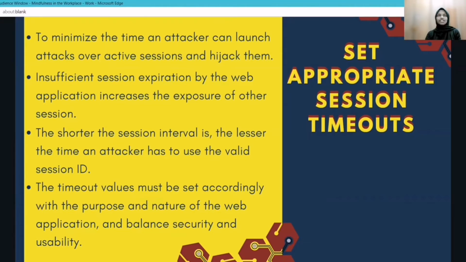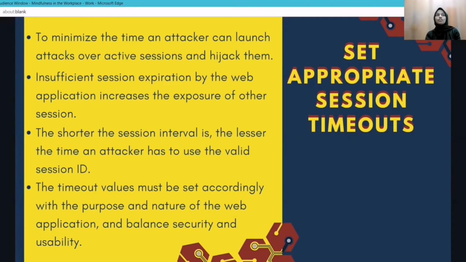So the next recommendation for Finding 1 is to set a proper session timeout. We can do session timeout in this case. It is to minimize the time an attacker can launch attacks over an active session and hijack it. It is mandatory to set a timeout for every session, establishing the amount of time a session will remain active. Insufficient session expiration by the web application increases the exposure to other session-based attacks.